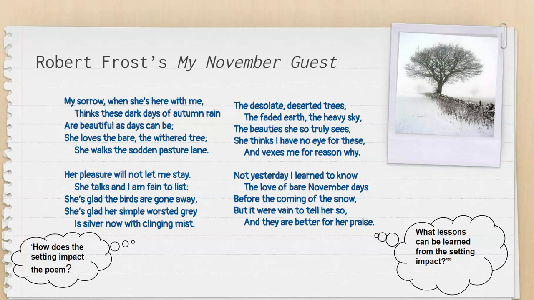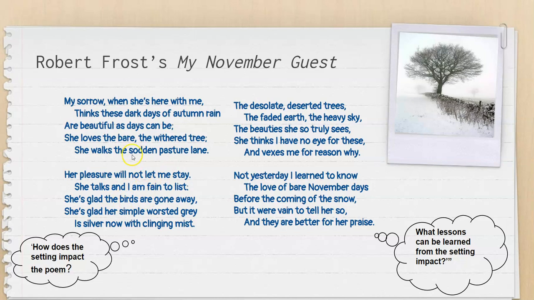So as I was reading, how does the setting impact the poem? The setting takes place in November, and the author uses a lot of imagery to help the reader visualize November. For example, the author uses the words desolate, deserted, and faded earth, as well as birds are gone away.